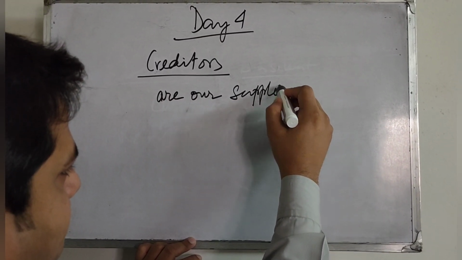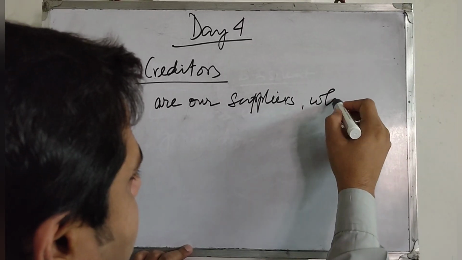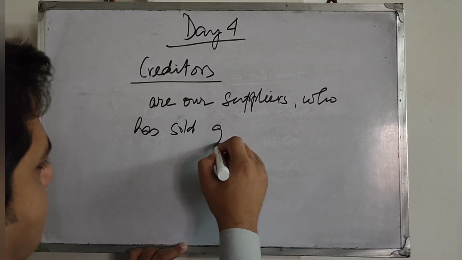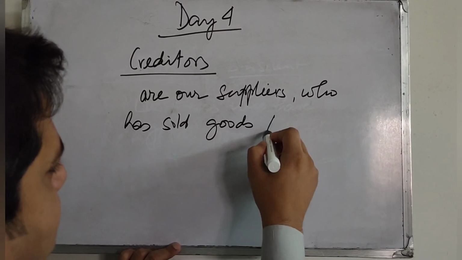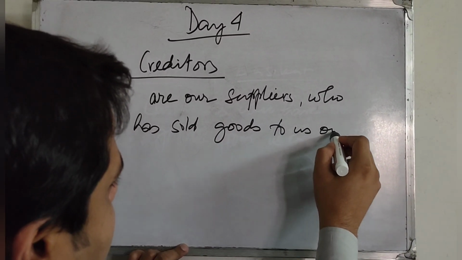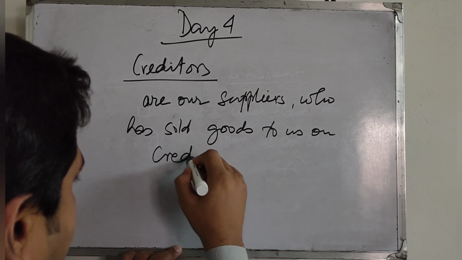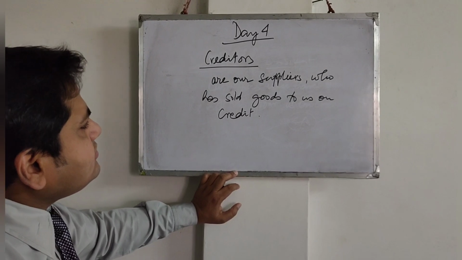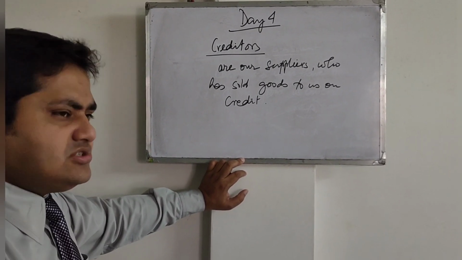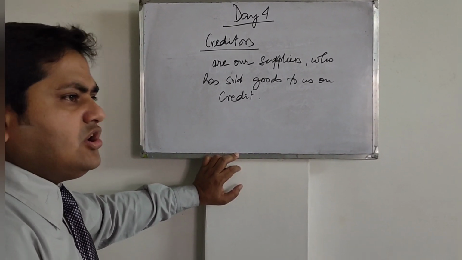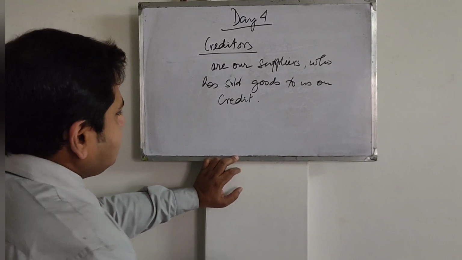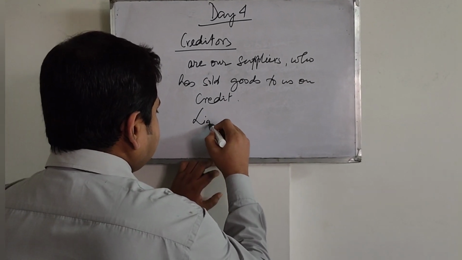who have sold goods to us on credit. Suppliers are persons or institutions or organizations or businesses who have sold goods to us on credit. They are our liability.